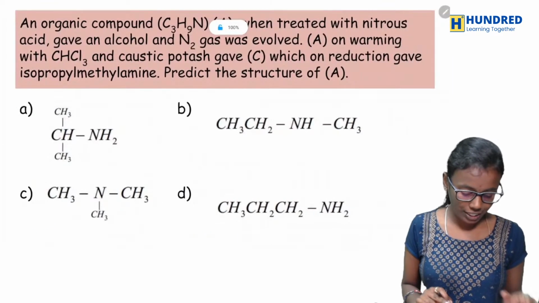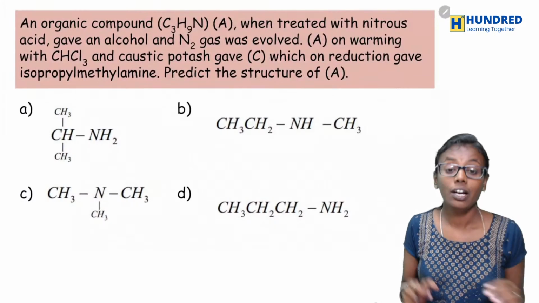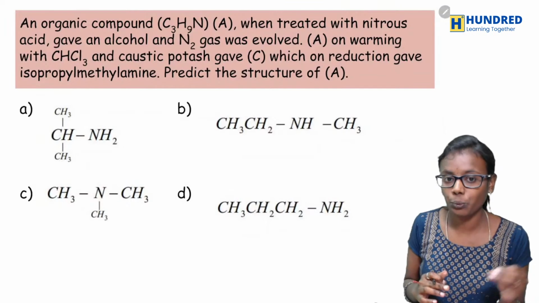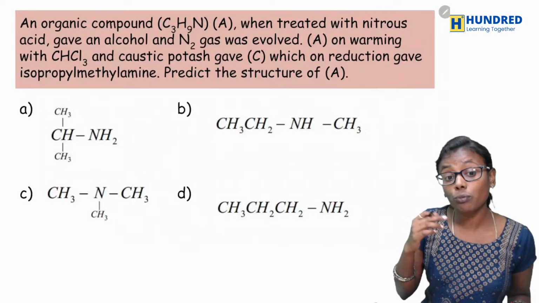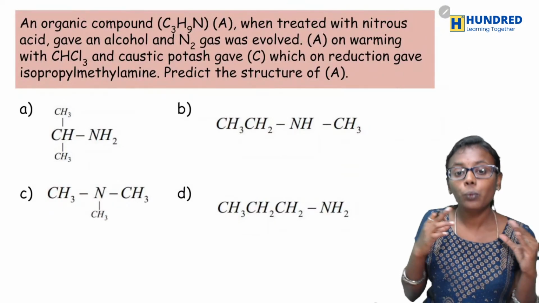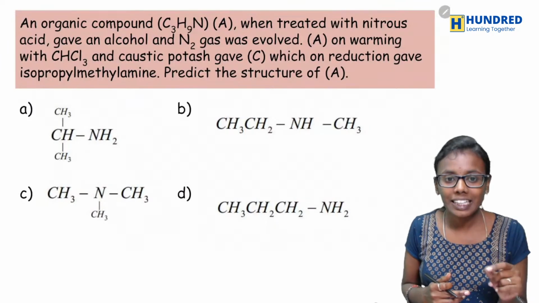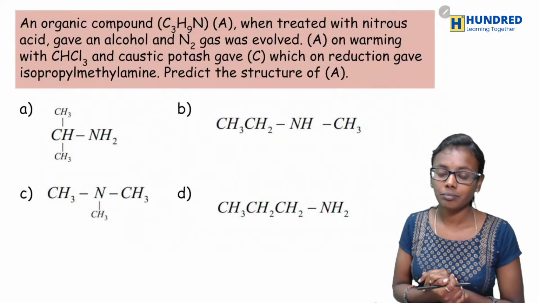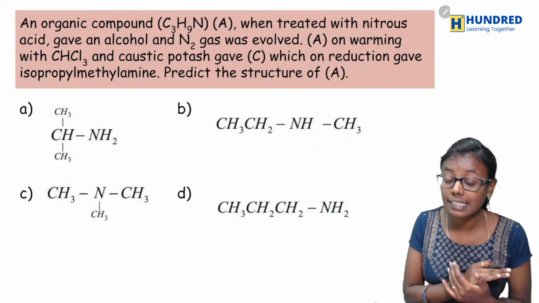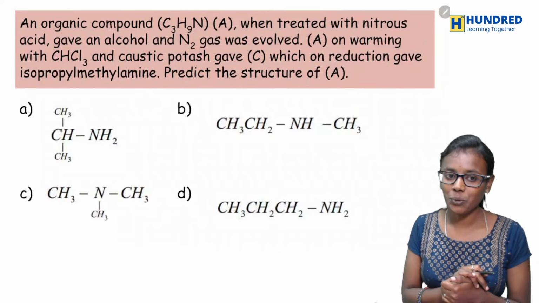And the next question is, an organic compound C3H9N when treated with nitrous acid gave an alcohol and N2 gas was evolved. A on warming with chloroform and caustic potash gave C, which on reduction gave isopropyl methylamine. Predict the structure of A. From the first statement itself we can predict its structure.